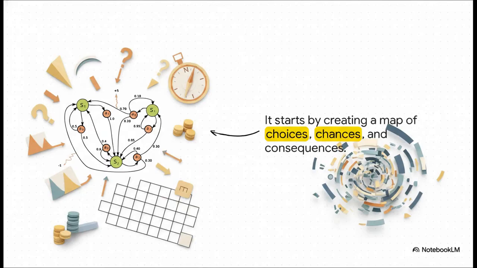Well, it all starts by creating a map. Not a map of roads and cities, but a map of possibilities. Now, take a look at this diagram. I know it might look a little complicated at first, but it's really just a picture of every possible situation, every choice, every random chance, and every single consequence. This is how we start to make sense of a complex world.